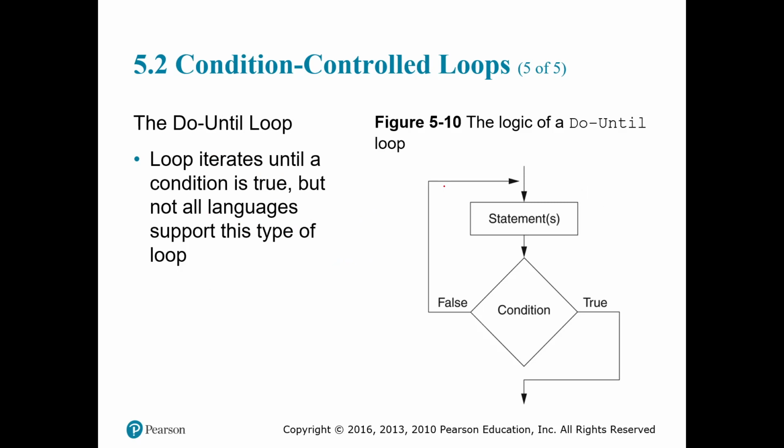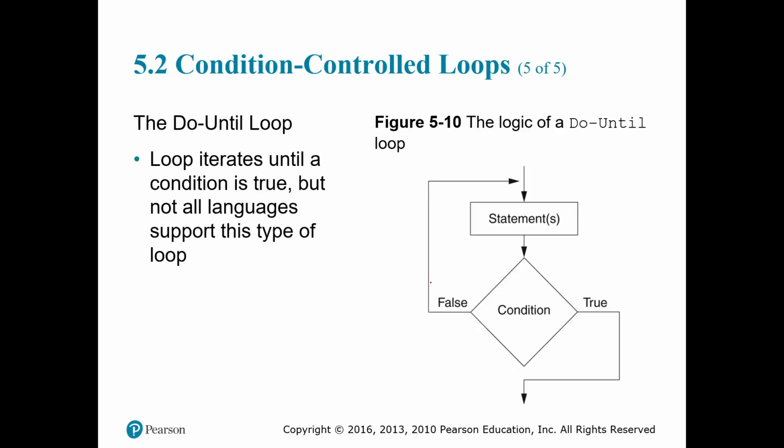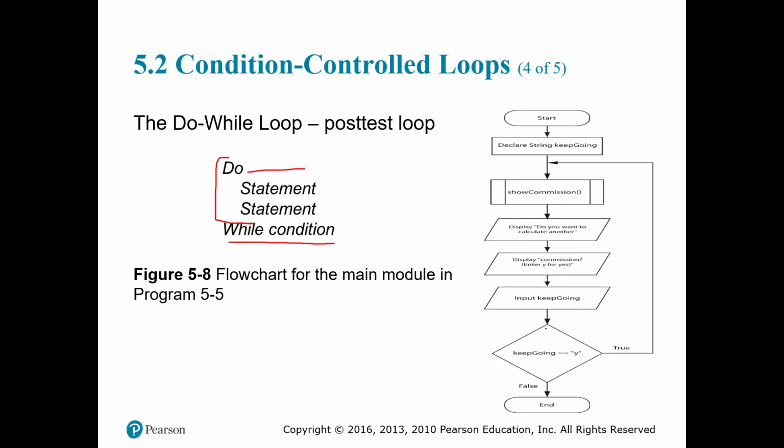A do until loop is a little bit of a weird loop. Python doesn't have it, and a lot of programming languages do not have this loop, but basically it iterates until your condition is true. So it's the opposite of a do while loop. What I mean by the opposite is that it's going to check if the condition is false. Because here, we check if the condition is true, because it's just a simple while loop. But this one is going to check that the condition is false.